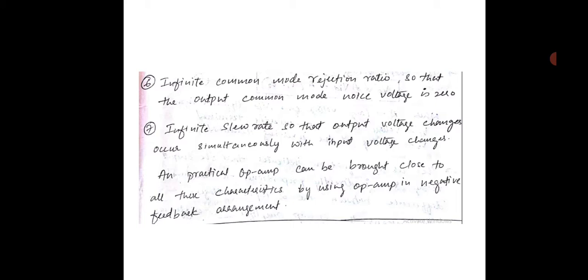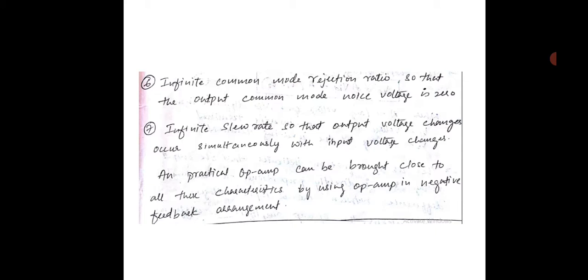Continued. Infinite common mode rejection ratio. Remember the CMRR? Your CMRR should be infinite, and this can happen only when your common mode gain is very, very small, or it should be 0. So that the output common mode noise voltage is 0.